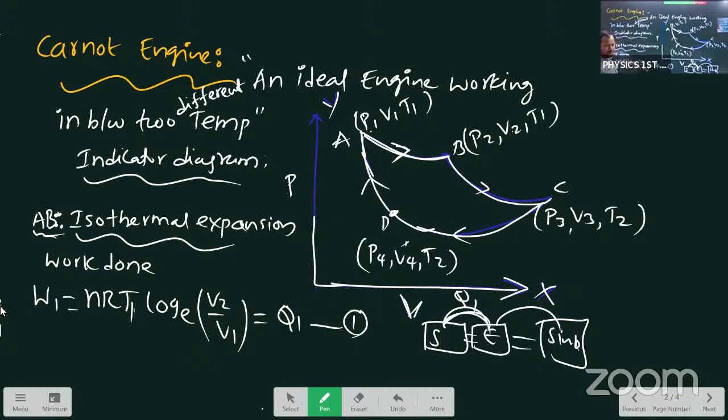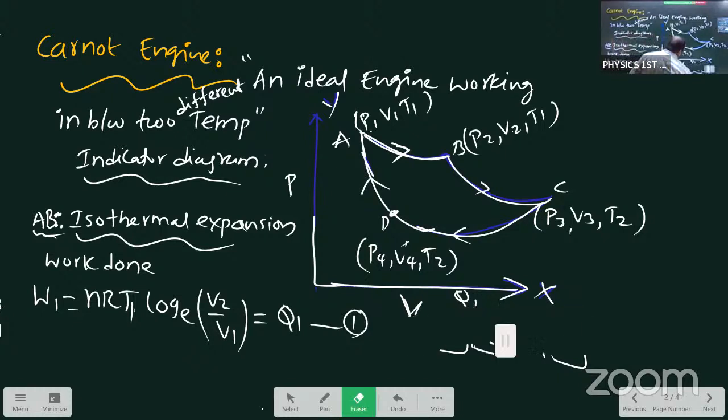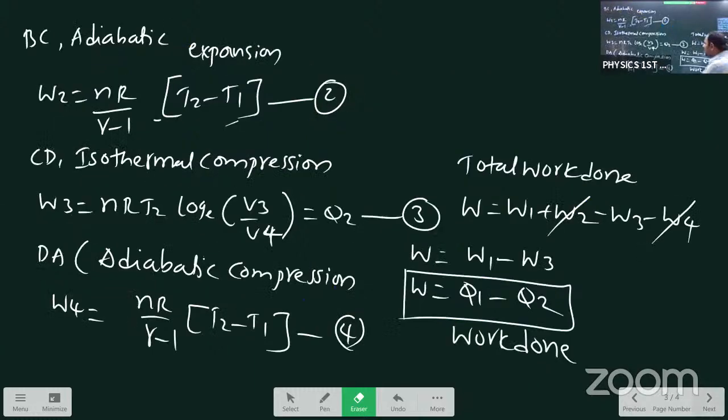Equations 1, 2, 3, 4 come from the remaining concepts: work done in the isothermal process and work done in the adiabatic process, each with its own expression. Now the work done over AB: the engine absorbed Q1 amount of heat, so we wrote equation 1 in terms of Q1. Same like that, adiabatic expansion, nR by gamma minus 1, T2 minus T1. The second and fourth equations are the same but opposite. This is the adiabatic expansion, this is the adiabatic compression.